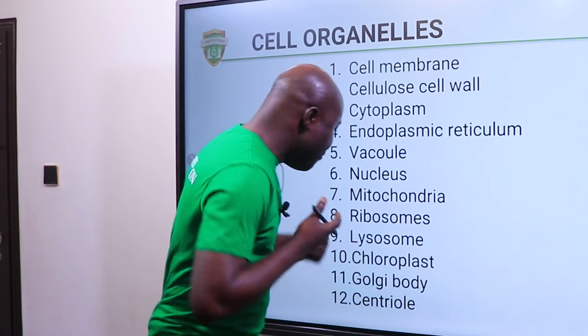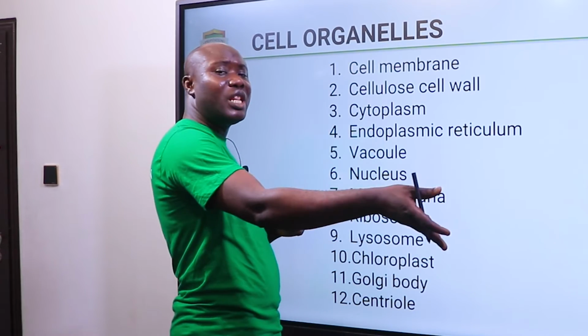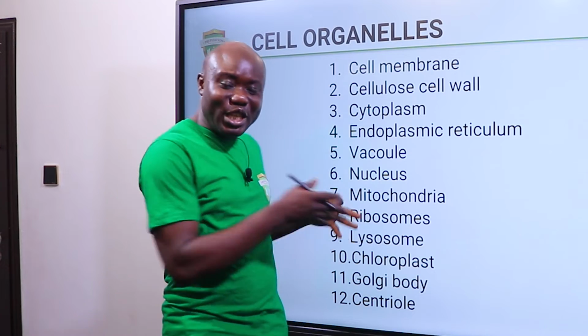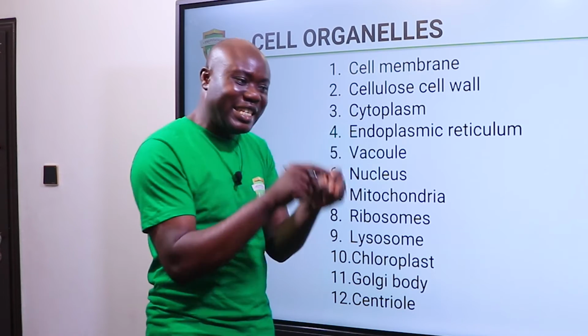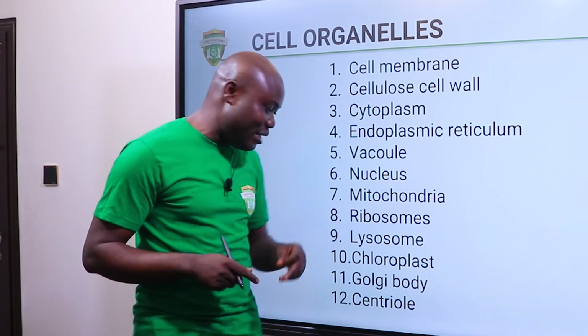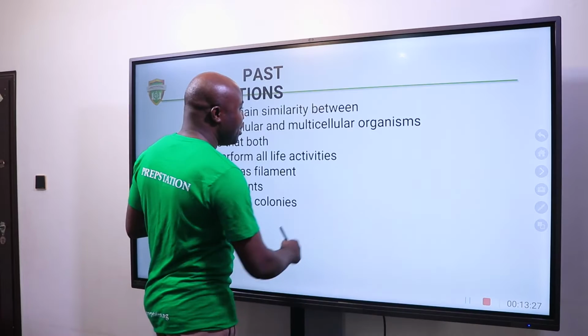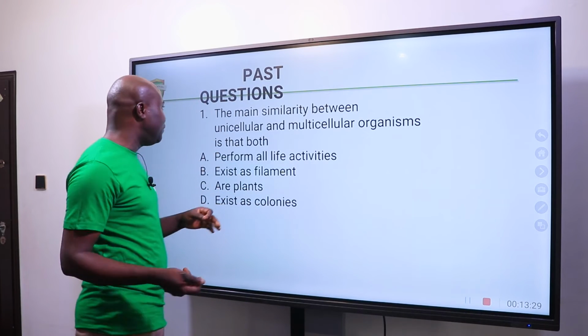So if we have chloroplast, I said it functions like the kitchen. What do we do in the kitchen? We cook. So this chloroplast is just like the kitchen that a plant uses to make its food. Then we have the Golgi body and we have the centriole that help in cell division.